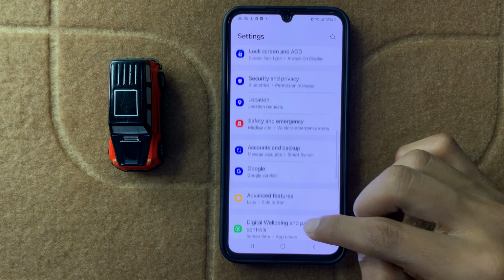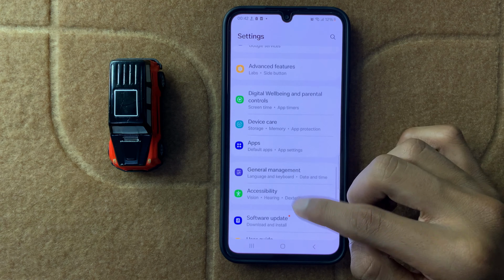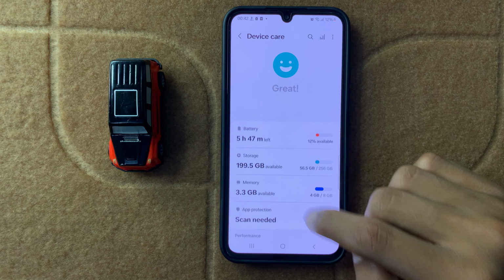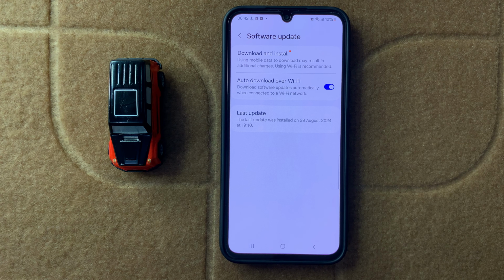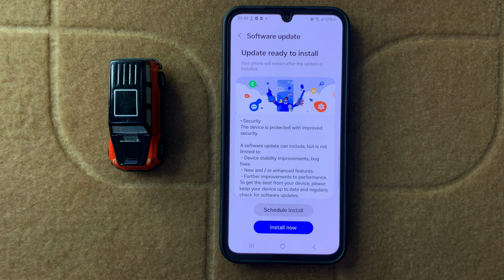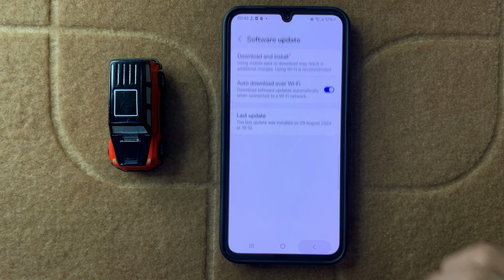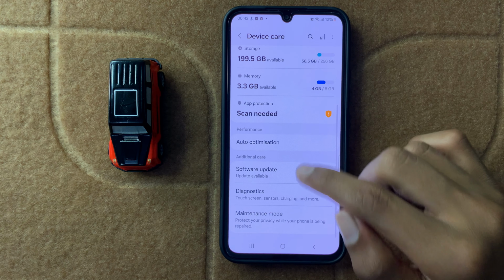To check your software update, open Device care and then click on Software update, and here you can check your software updates. If it isn't updated to the latest software, then update it to the latest software. After updating to the latest software, then do a factory reset.